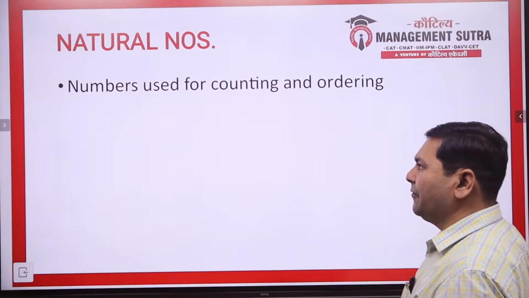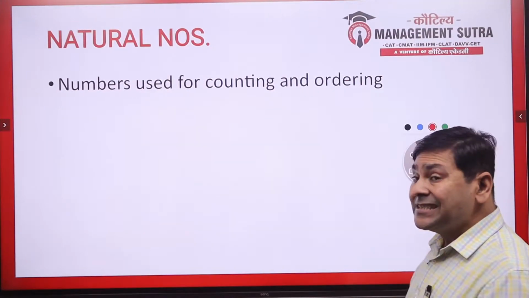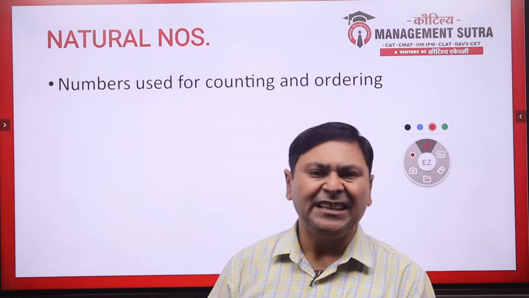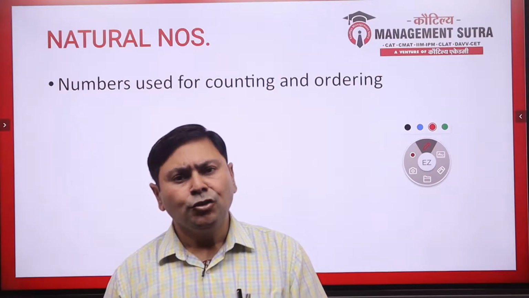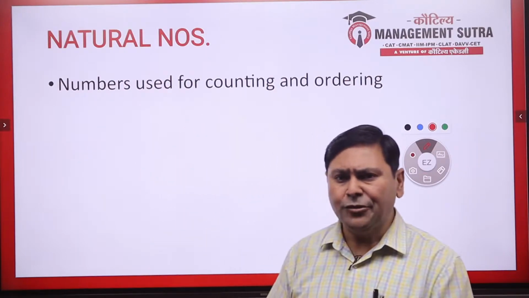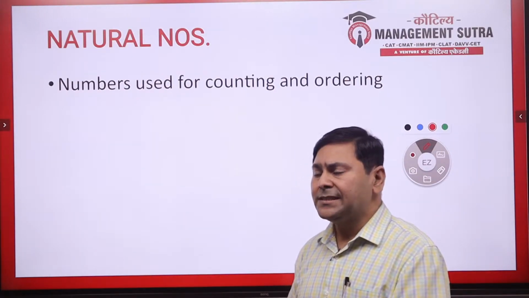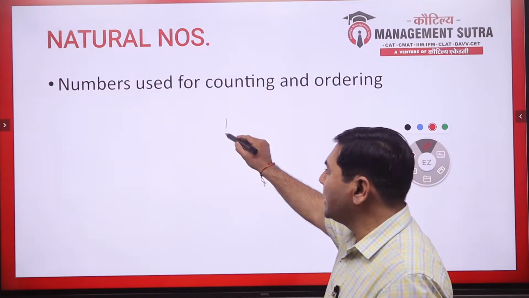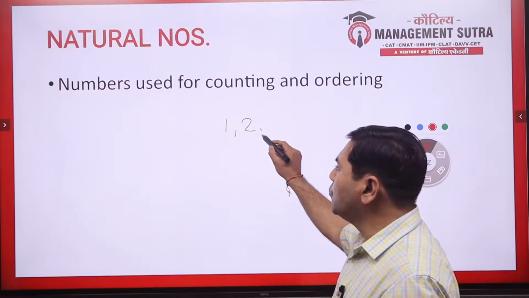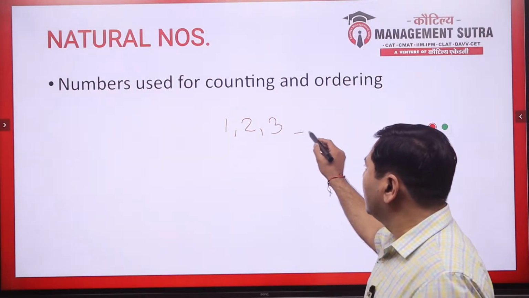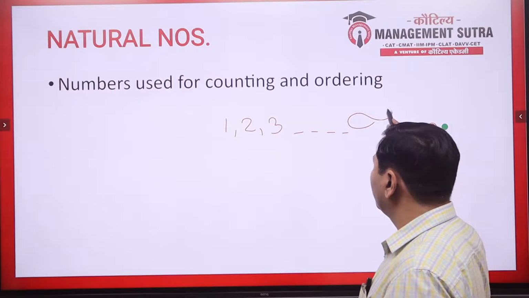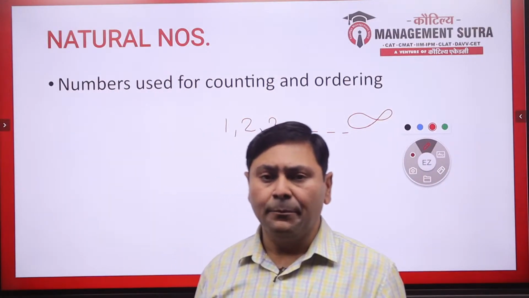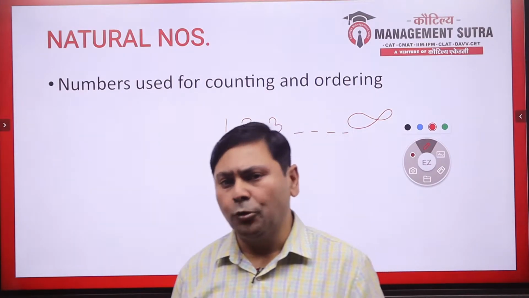First basic category of numbers is natural numbers. What are natural numbers? Natural numbers can be referred to as counting numbers. What are counting numbers? 1, 2, 3, up to infinity. Counting numbers begin from 1 and continue up to infinity.